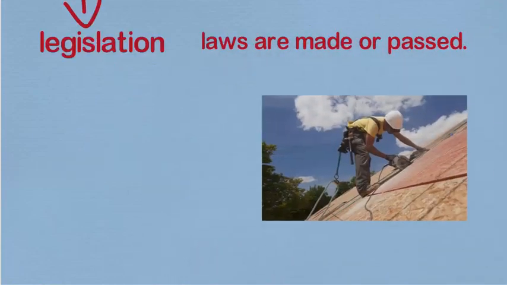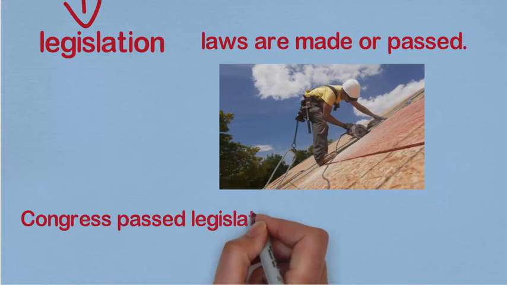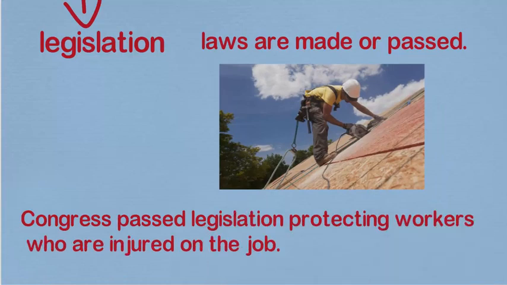Legislation. Laws that are made or passed are called legislation. Congress passed legislation protecting workers who were injured on the job. So before these legislations, before these laws, workers weren't exactly protected. Now if you get injured on the job, you can still get your money and you can still get the benefits until you are ready to go back to work. Those are because laws, or legislation, were passed to protect workers.